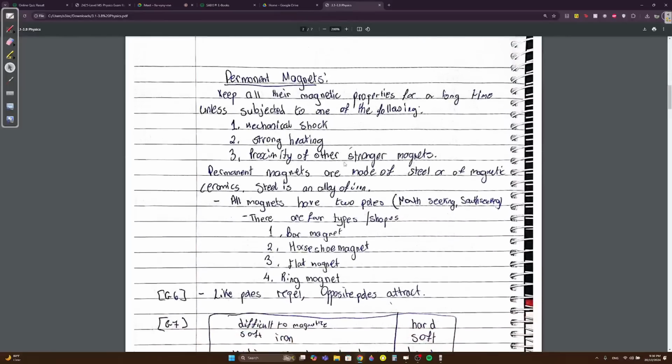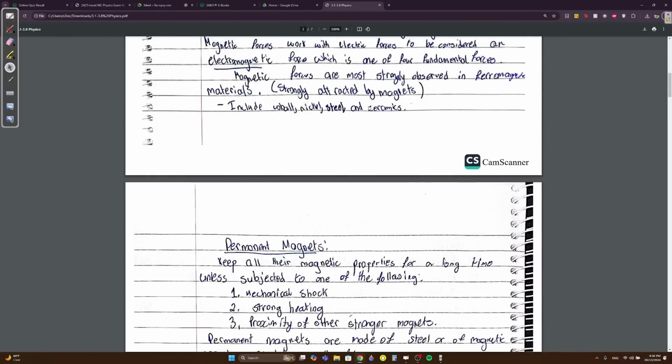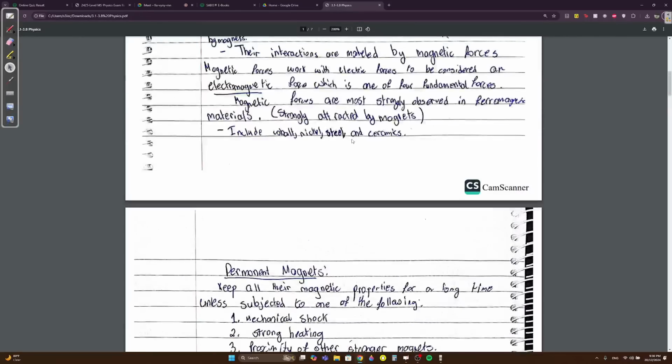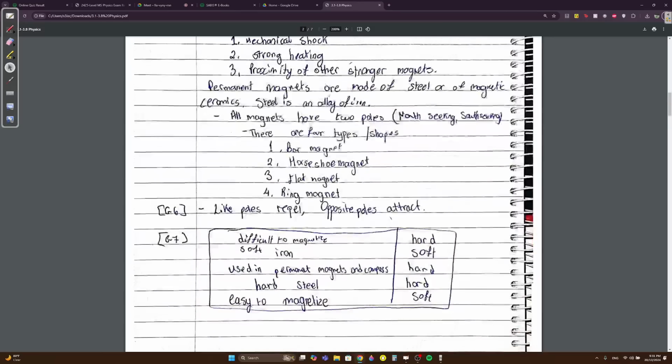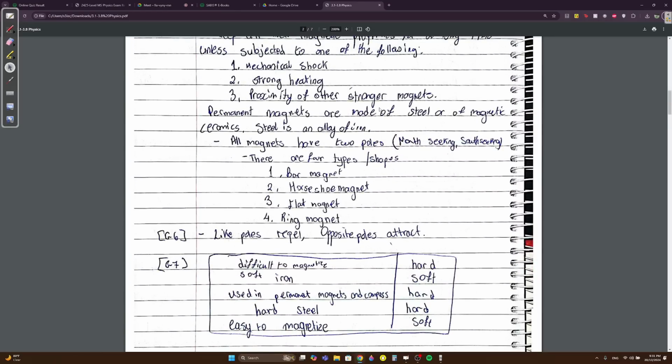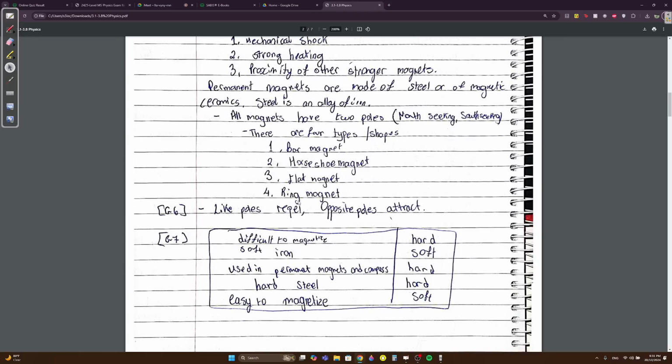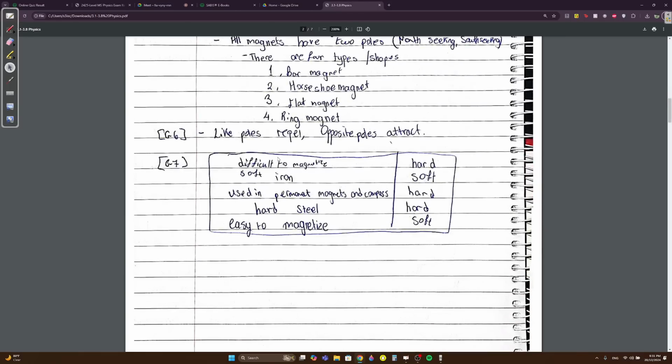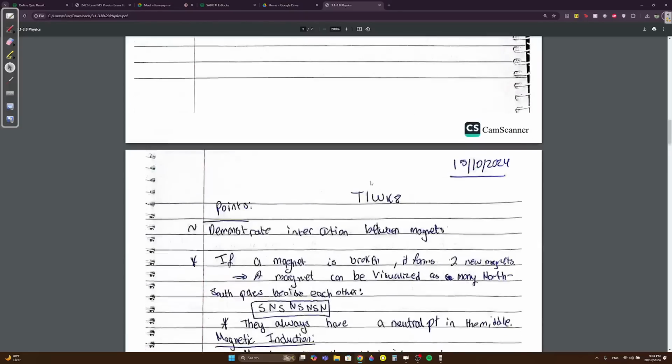So the ferromagnetic materials are cobalt, nickel, steel, and ceramics. The permanent ones are steel and ceramics. Know these. Permanent magnets are made of steel. All magnets have two poles, north and south. There are four types: the bar, horseshoe, flat, and ring. These are very self-explanatory. This table, I'm going to come back to it in a second.